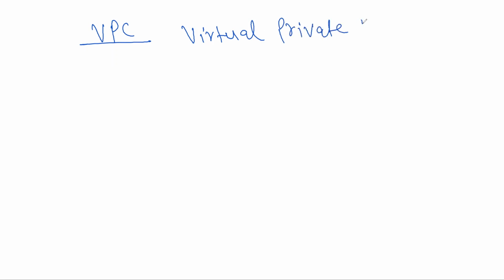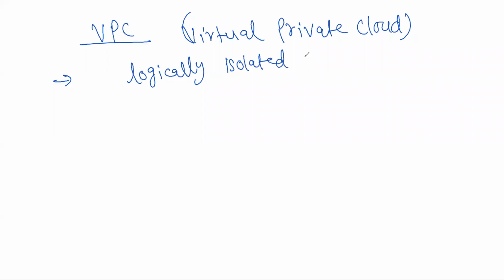Fine. So VPC. So what is VPC? Virtual Private Cloud. Right. So as we had discussed earlier, it's a logically isolated network.